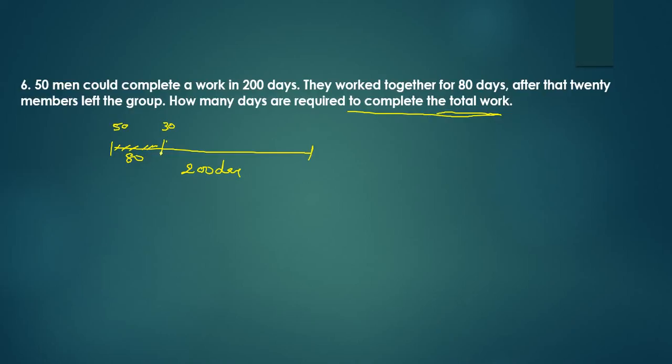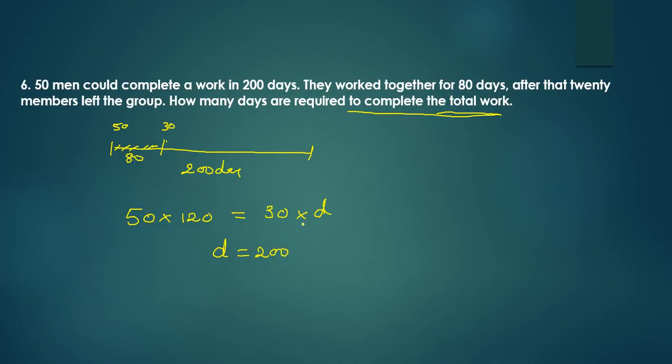If there is no change in the number of people, they can complete the remaining work in 120 days, because already 80 days of work is over. But what happened? Number of people has reduced to how much? 30, because 20 members left. So 50 minus 20 is 30. And how many days do they take to complete the work? On simplification, you will get D equal to 200.